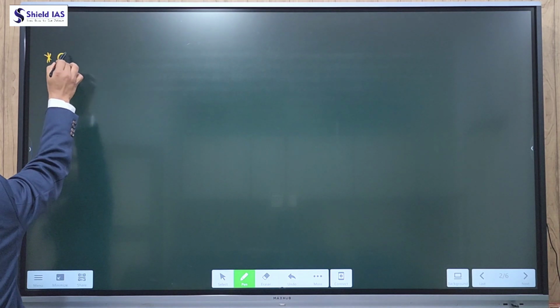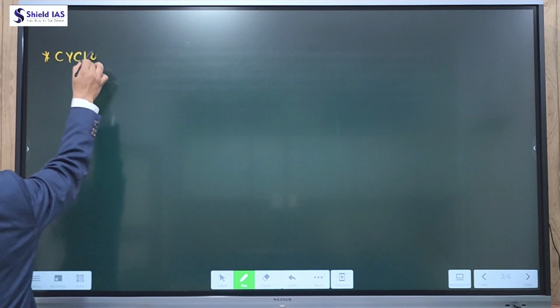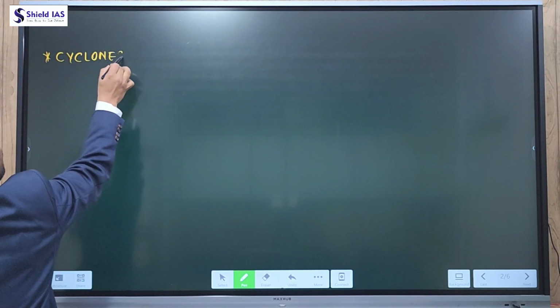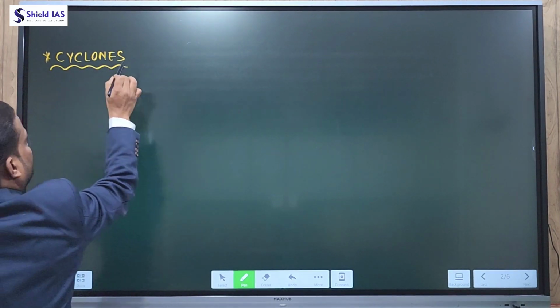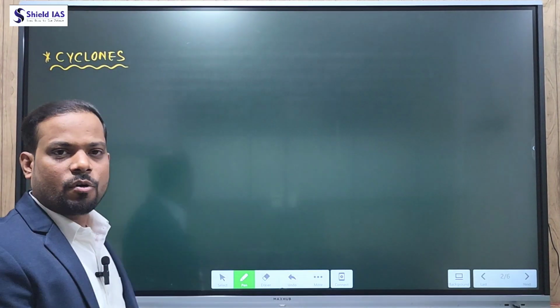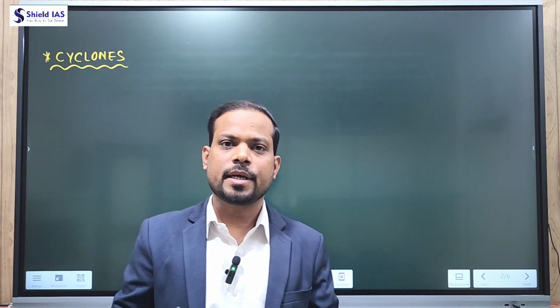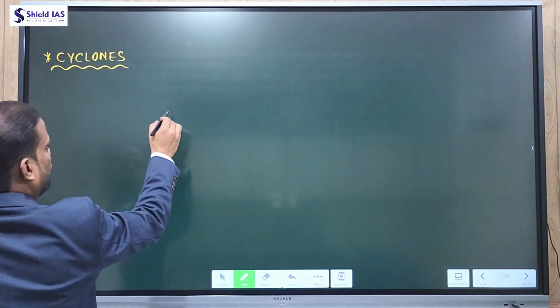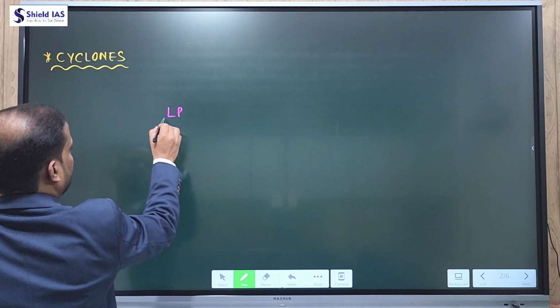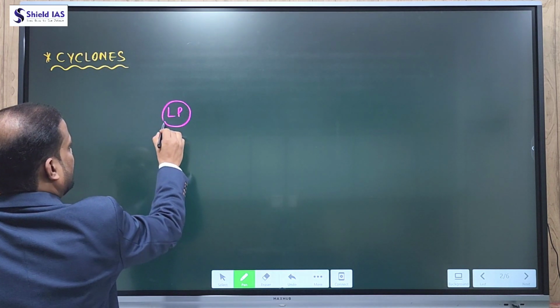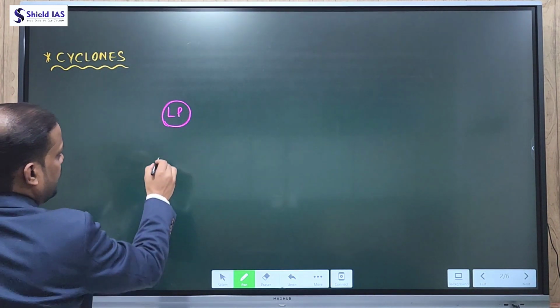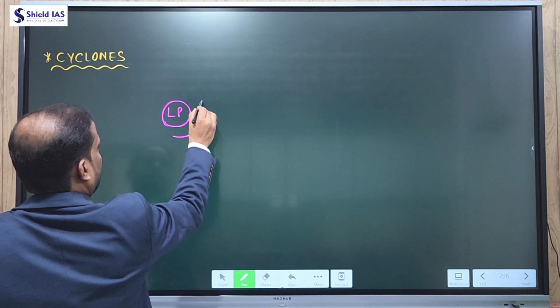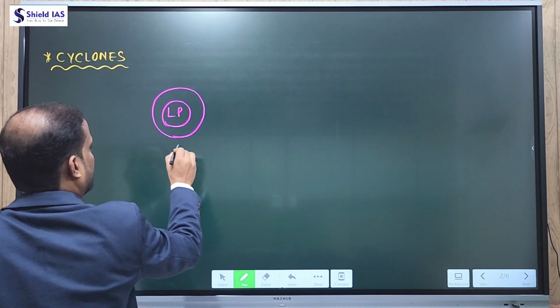As we generally know, cyclones are related to rainfall, and we experience rainfall when low pressure is created over the ocean. So can I say cyclones are nothing but low pressure centers, and this low pressure center is surrounded by closed isobars.